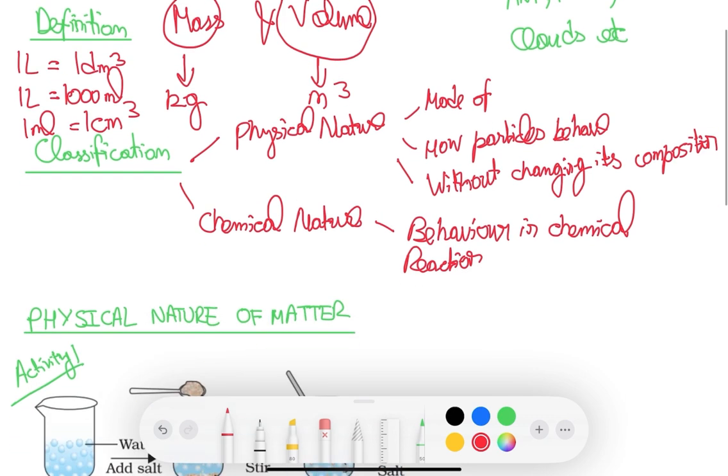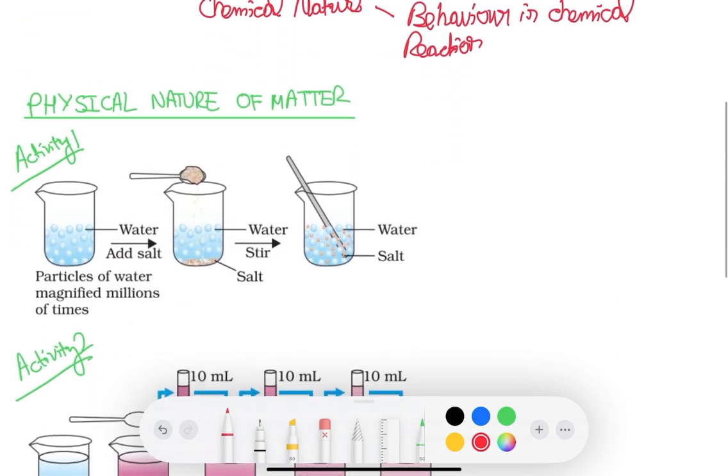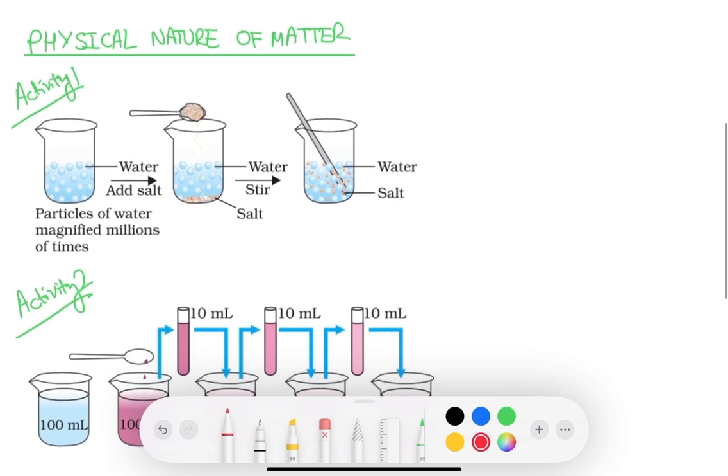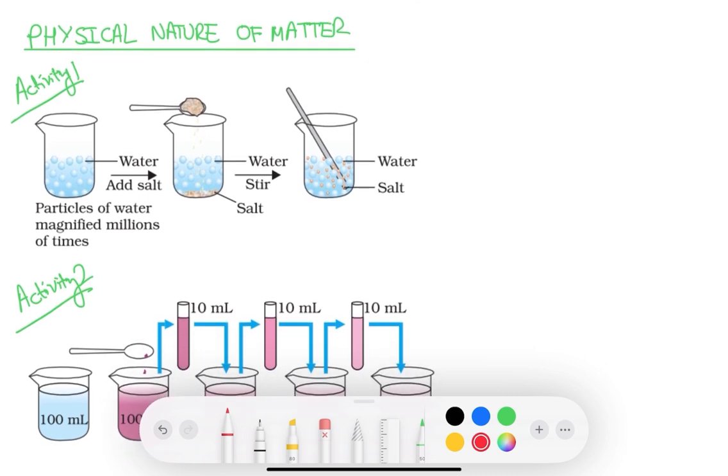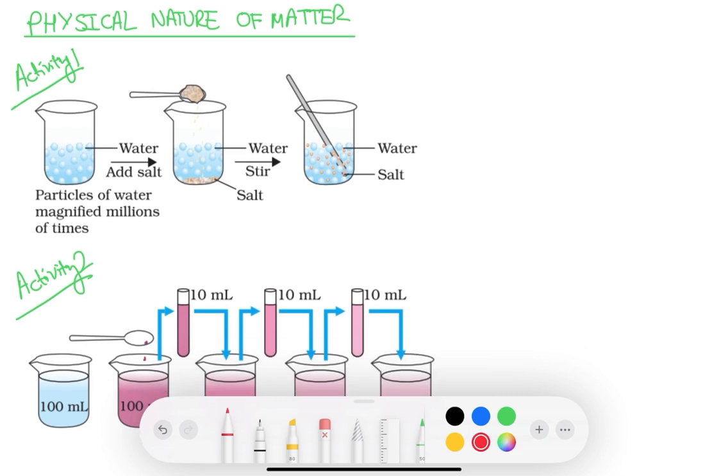Now we are going to study the physical nature of matter by studying two activities. The first activity is we take water in a beaker and add salt to it. So the salt is deposited on the bottom at first, as you can see in the figure, and then we stir it. After stirring, we see that the salt molecules spread throughout the water molecules as given in the figure. So by this activity, we can observe that matter is made up of particles.